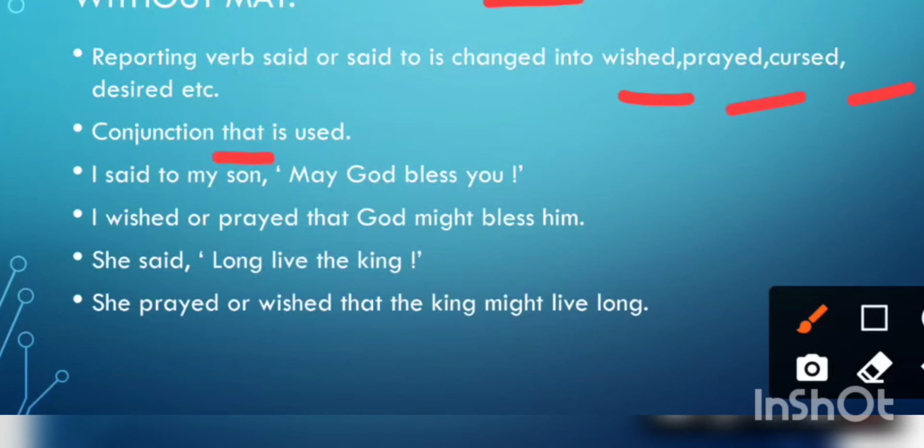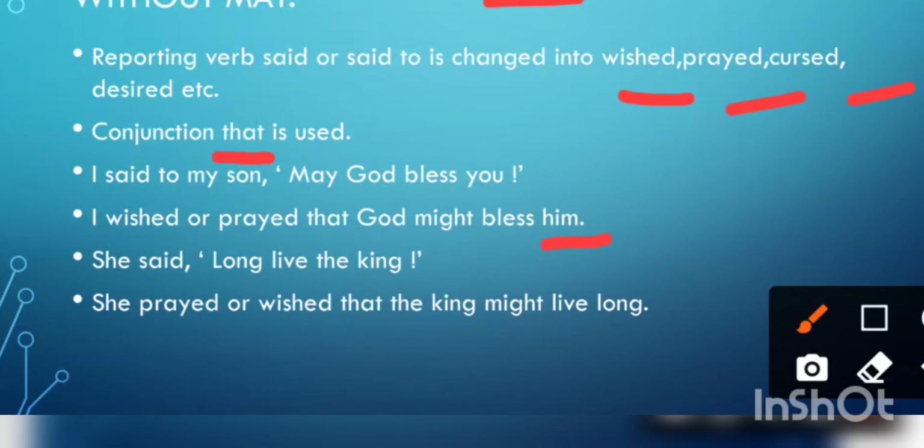I said to my son, may God bless you. I wished or prayed that is also used. God might bless him. Okay? Or in place of "him", you may write "my son" also. Both are correct. She said, long live the king.